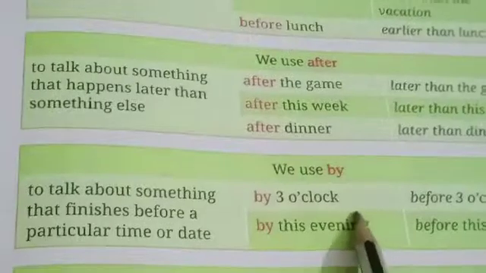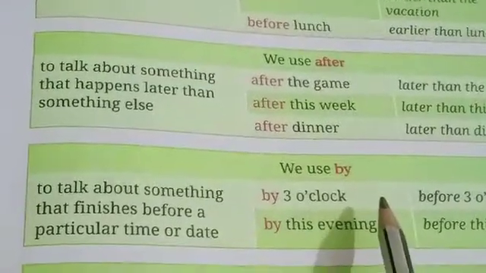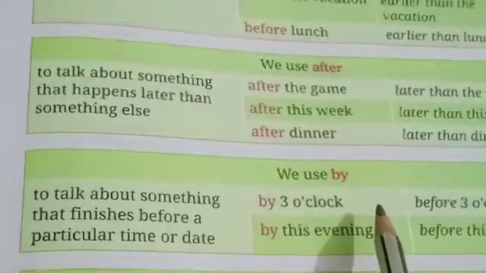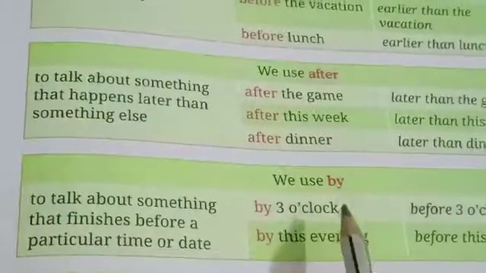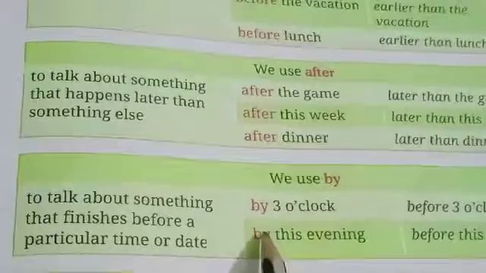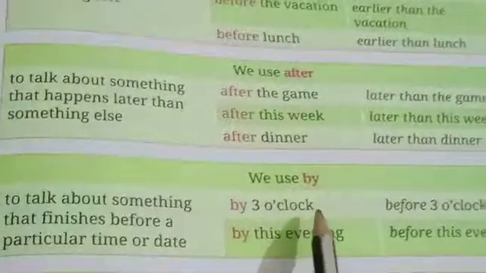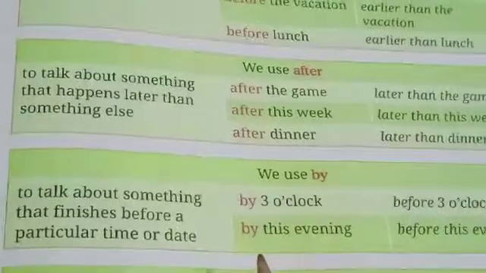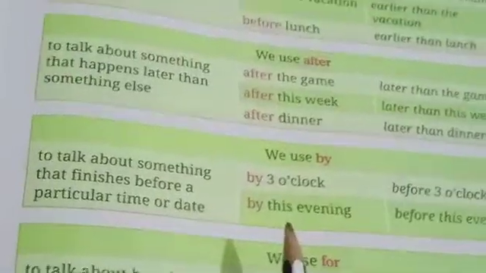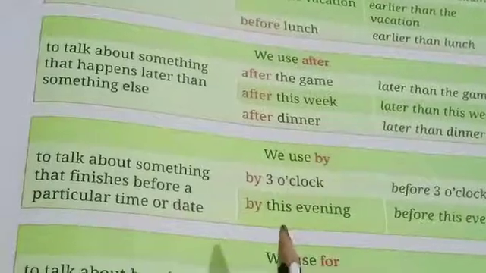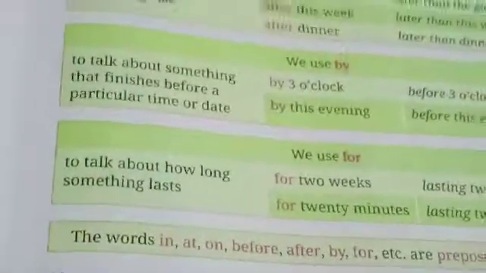We use by. When do we use by? To talk about something that finishes before a particular time or date. By 3 o'clock means the movie will be over by 3 o'clock. Means before 3 o'clock the movie will get over. By this evening. Before this evening. My homework will be completed before this or by this evening. How do we say? By this evening. Understood?